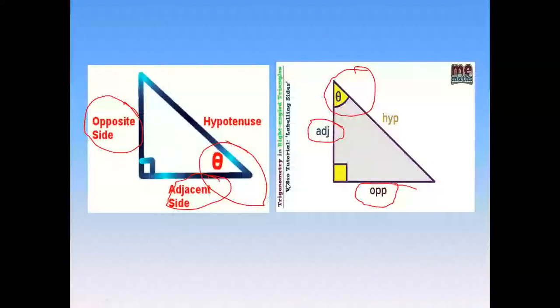Okay, next, if you look here, three sides are there. For these three sides, with respect to this acute angle, we can find some ratios that we call trigonometric ratios. That means ratios of two sides with respect to the acute angle.